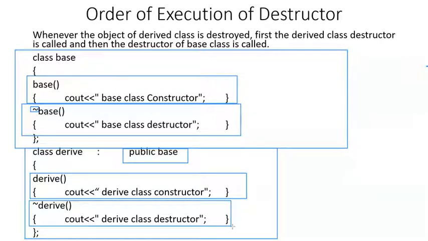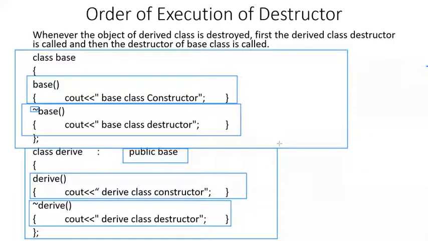When you create the object of the derived class, the constructor of the base class will be executed first. So what will be the first line displayed on the output screen? The output screen will say base class constructor, and then the constructor of the derived class will be called. And what will be the second line of output? Derived class constructor.